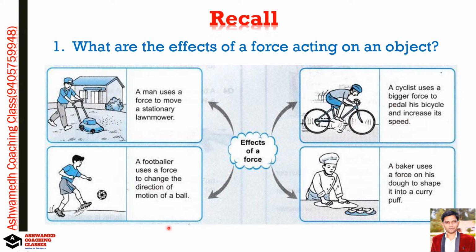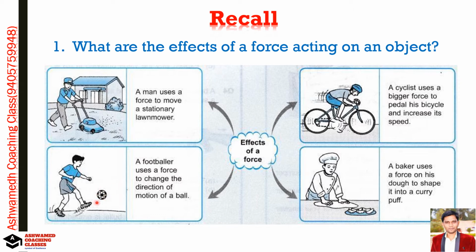Third is, see, position and speed. A footballer uses a force to change the direction of the motion of a ball. So the force can change the direction and motion of a ball. Here the footballer changes the direction of the football.